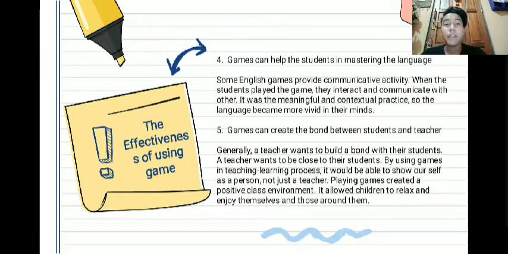The fifth is games can create a bond between students and teacher. Generally, a teacher wants to build a bond with their students. A teacher wants to be close to their students by using games in the teaching learning process. It will be able to show ourselves as a person, not just a teacher. Playing games can create a positive class environment. It allows children to relax and enjoy themselves and those around them.